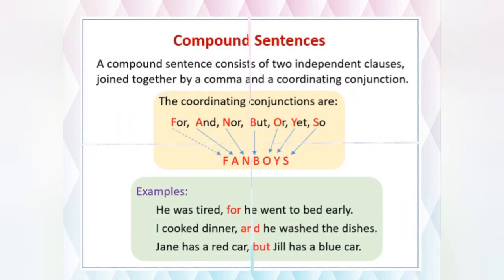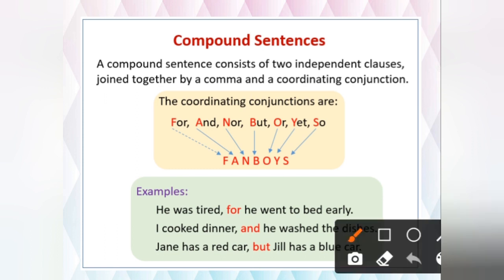Now just see we have the next one, compound sentences. As I told you, compound means double. So just see, a compound sentence consists of two independent clauses. Simple sentence, how many clauses were there? Only one. And which one? Independent. But here we have two independent clauses. Independent means both are independent, both are free, but they are joined. How? Joined together by a comma and a coordinating conjunction.